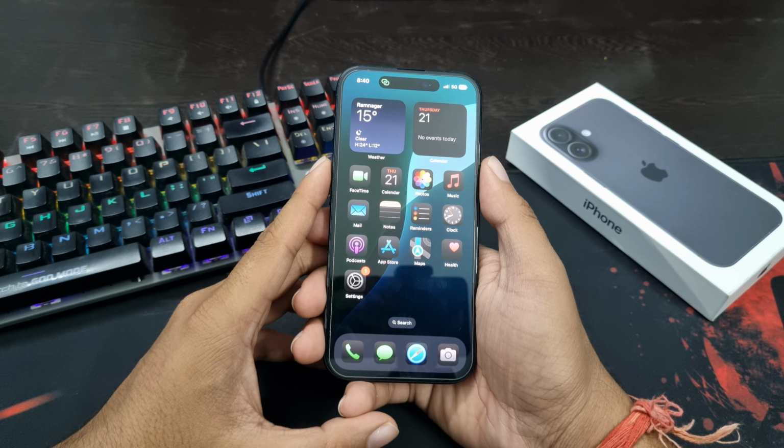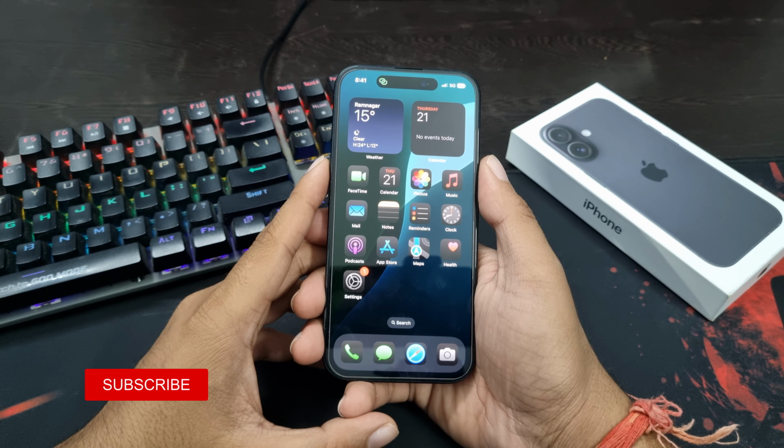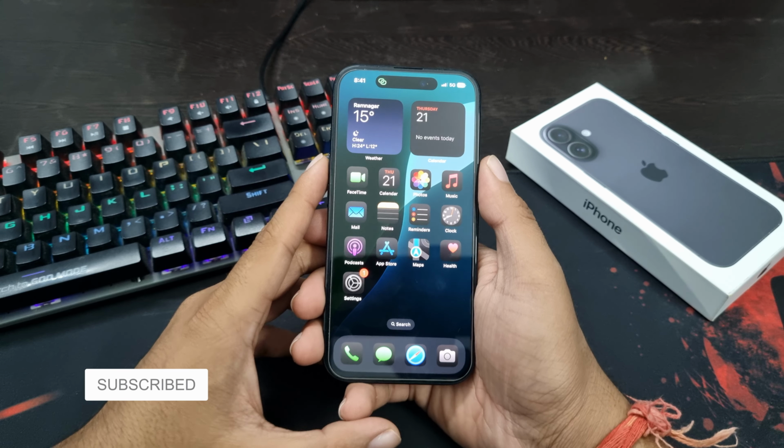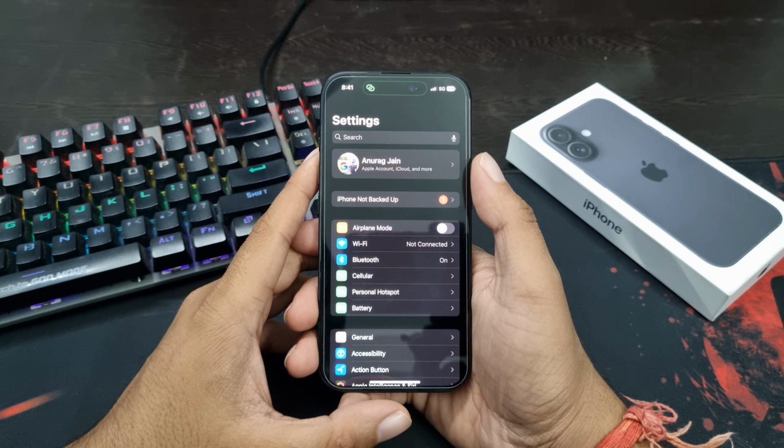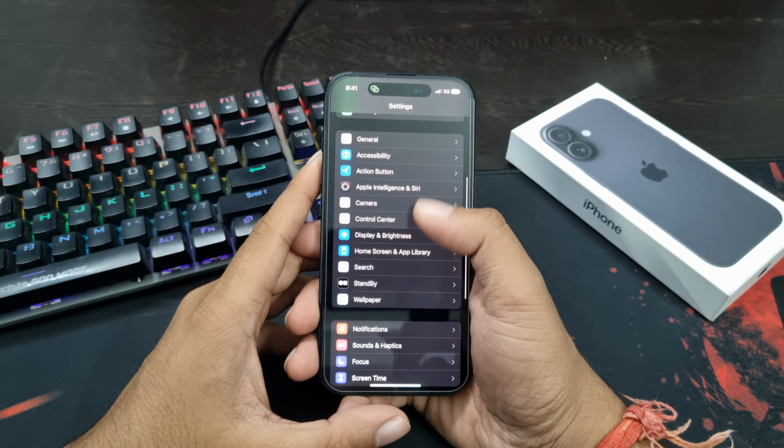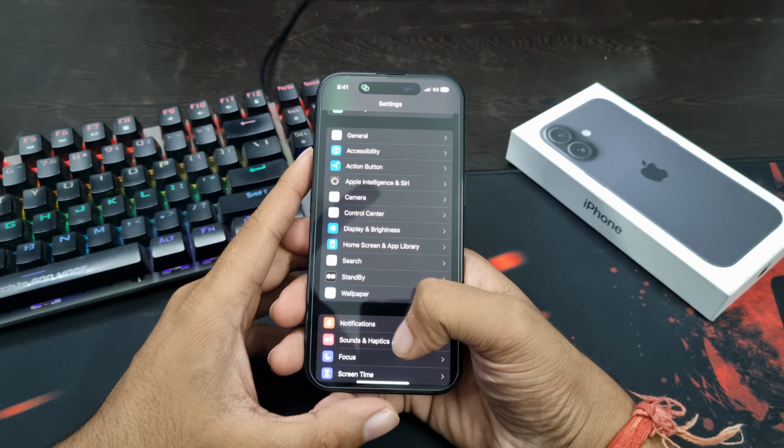In this video, I will guide you with how you can turn on keyboard sound on your iPhone. So for this, open the settings app on your iPhone. Now scroll down and then tap on sounds and haptics.